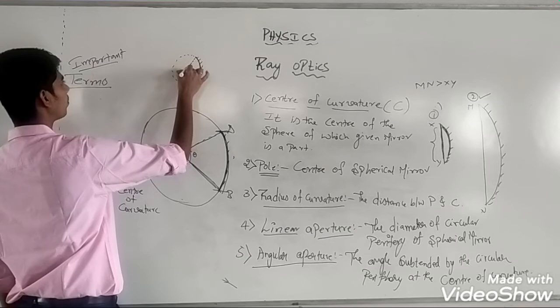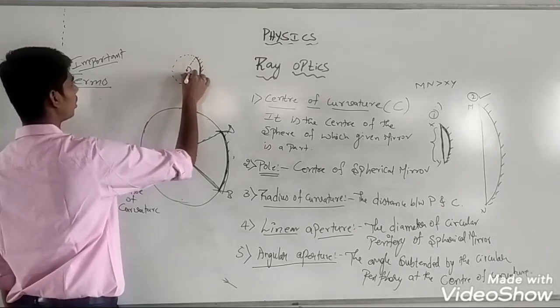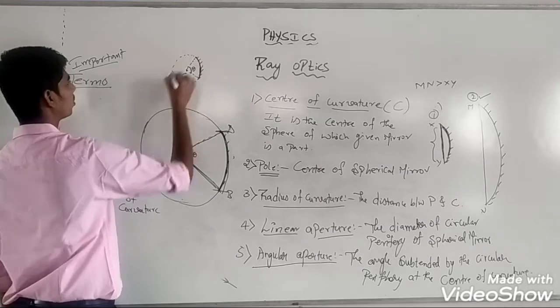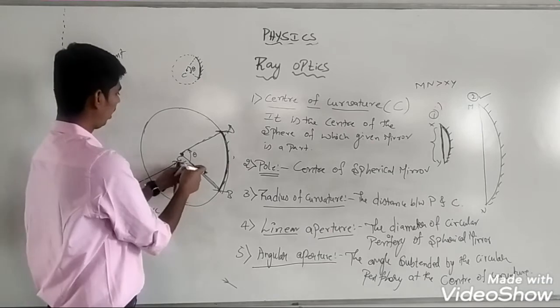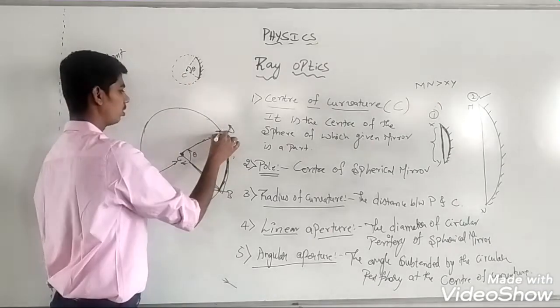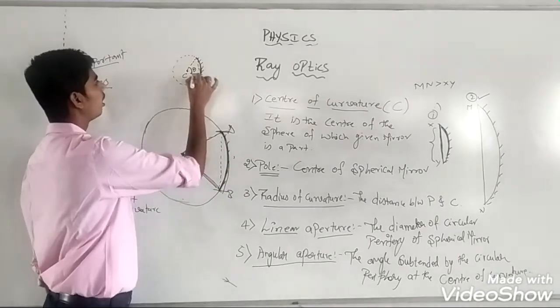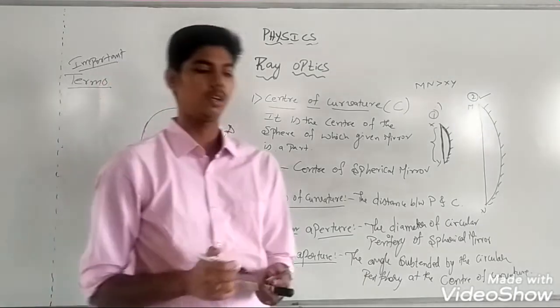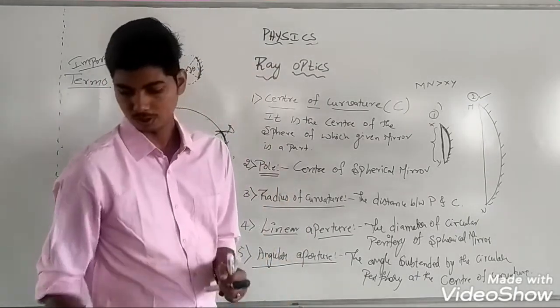The angle subtended by the circular periphery at the center of curvature is called angular aperture, right? See, in this case the angular aperture is more, and in this case the angular aperture is less. You can just see the linear aperture and decide the angular aperture. Okay, so this is regarding linear and angular apertures.